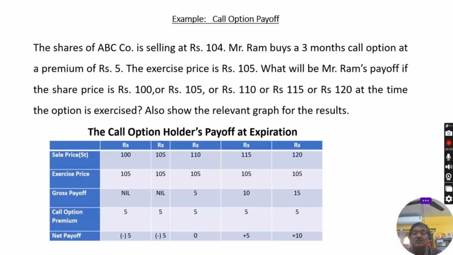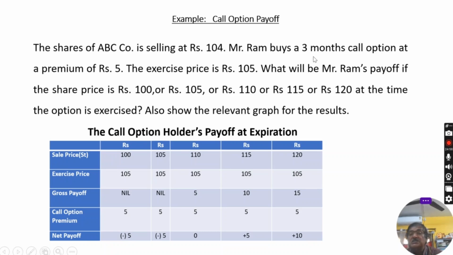To discuss in a more elaborate way, another problem has been discussed here, and a graph is also required to show the results. Then what is the problem? The shares of ABC company are selling at rupees 104 at present.